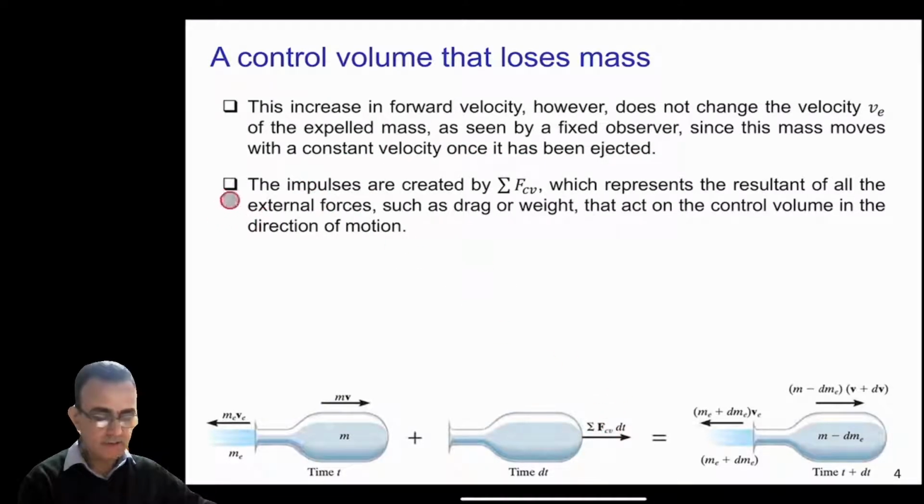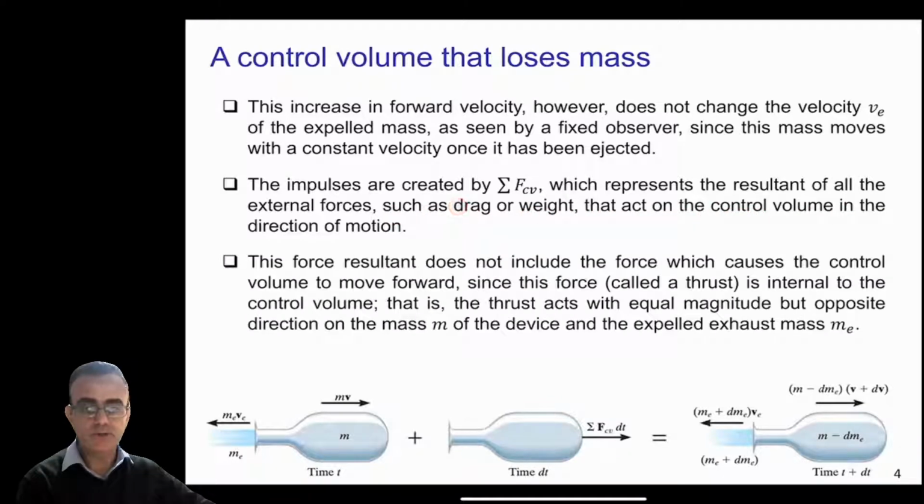Now this impulse, which we discussed earlier, created by these forces on the control volume, represents the resultant of all the external forces, such as drag or weight, that act on the control volume in the direction of motion. Now this force resultant does not include the force which caused the control volume to move forward. So in this case, these forces on the control volume only represent the forces which are external. It does not include the thrust that you may be expecting here.